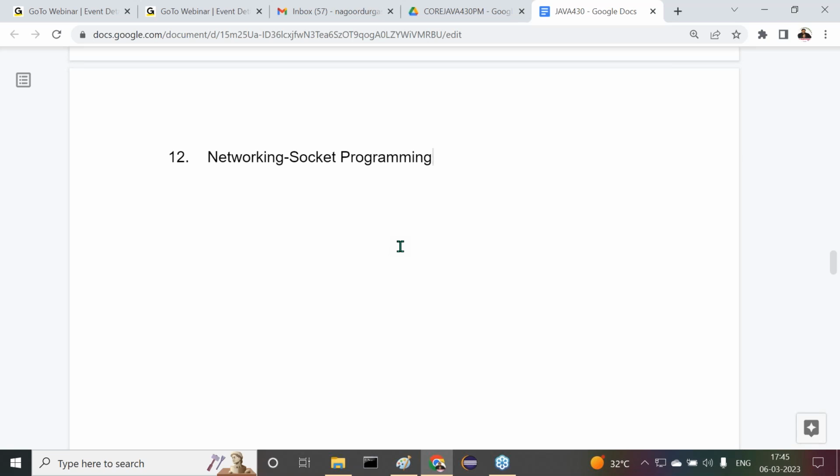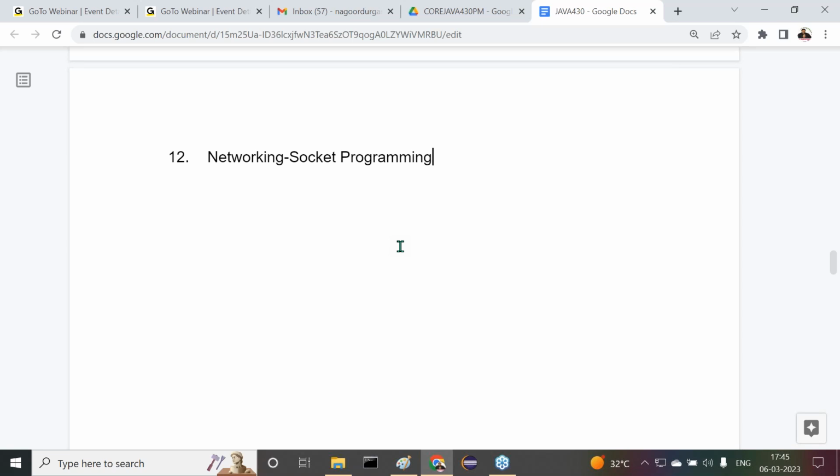Assume the situation. I have one computer and I have another computer. I want to send some message from this computer to that computer. Later on, I want to get data from that computer to this computer. That means I need to transfer data from one machine to another machine, and from the other machine to the present machine. Got my point or not?